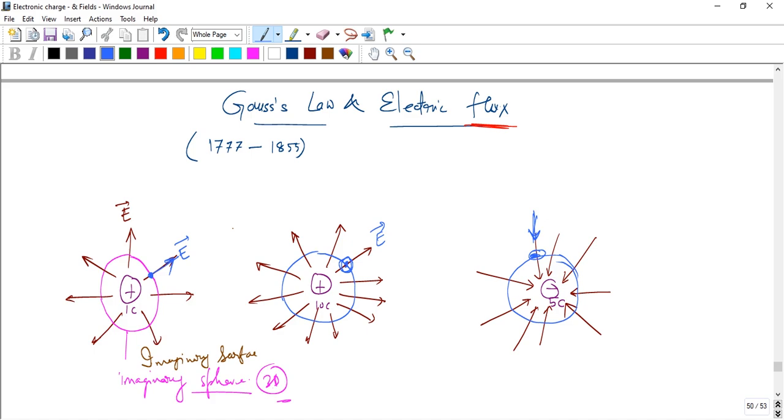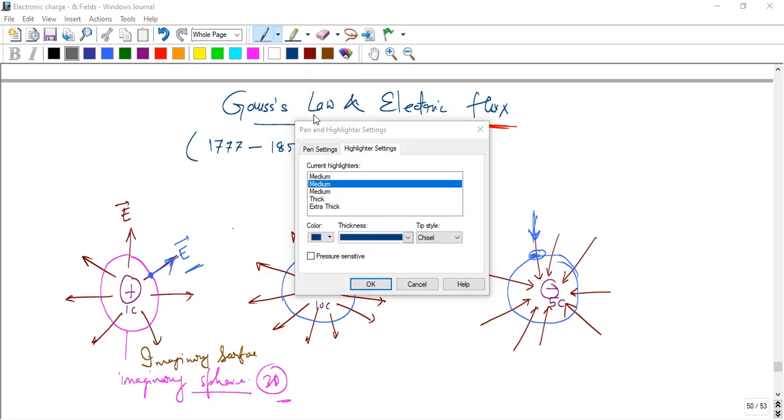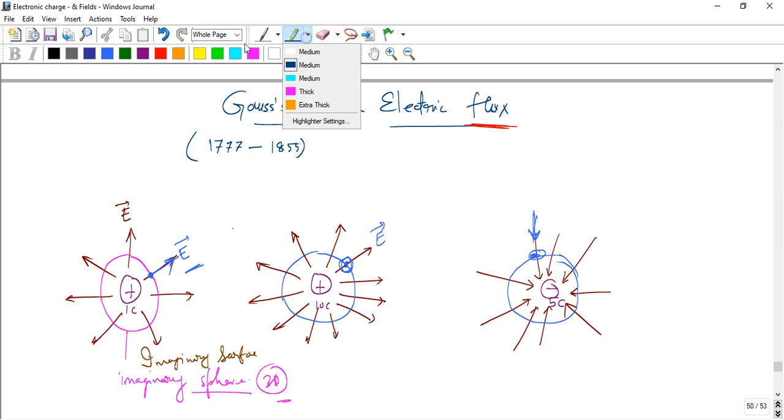So here electric field outward means, suppose this surface is a black box, we don't know what is inside that box. Actually, the electric field tells us that here is a plus charge enclosed by the surface.